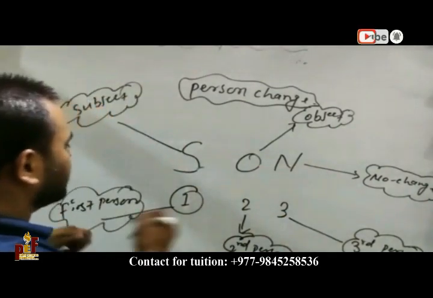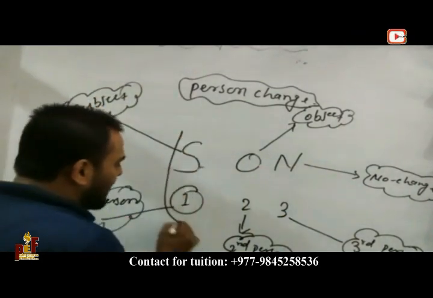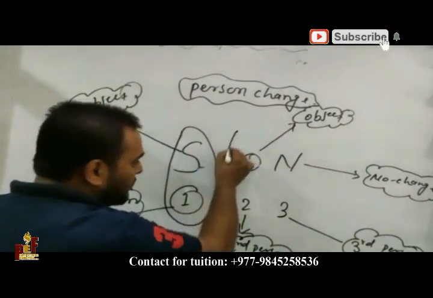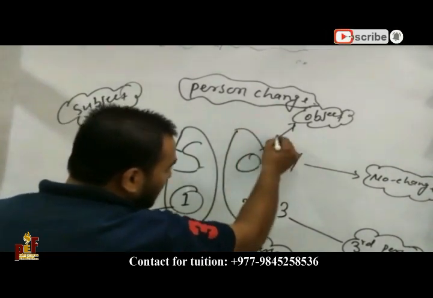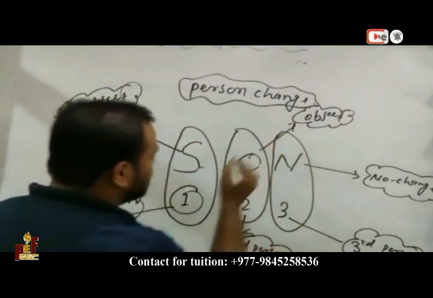But here the relation is of S and 1, O and 2, and N and 3.